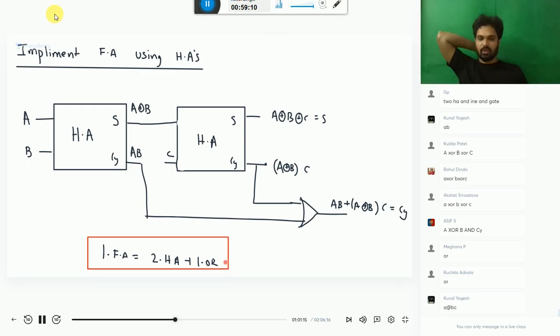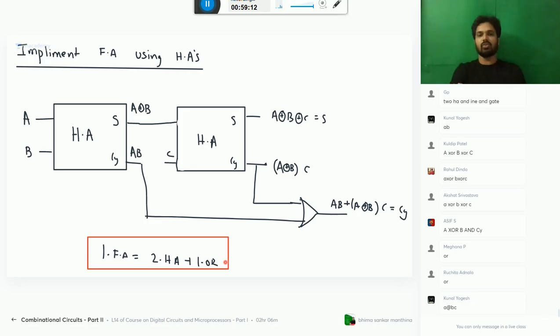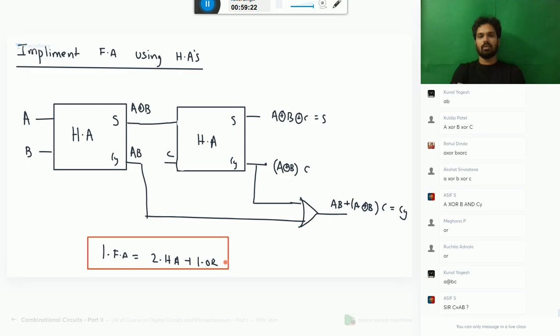What we need? Full adder requires two half adders and one OR gate. That is the required condition. I don't think anyone has doubt in this. Carry is always equal to multiplication of its two inputs. Sum is XOR operation. Carry is product. What happened?